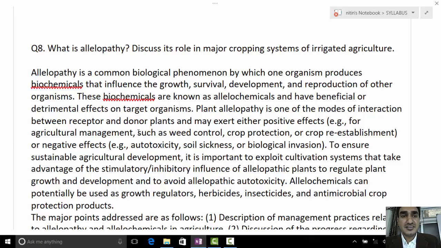Allelopathy is that by which any organism, any plant, produces certain biochemicals which impede another plant's growth or enhance a plant's growth. So it helps in checking the growth of weeds and herbs, so that these unwanted plants don't get sufficient growth, and the required plants get adequate growth and use the maximum nutrients. So allelopathy is this. You can just read it on your own, or we'll give the notes on this.